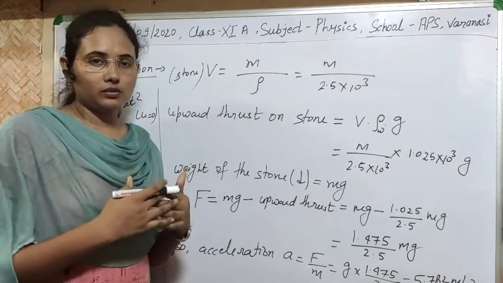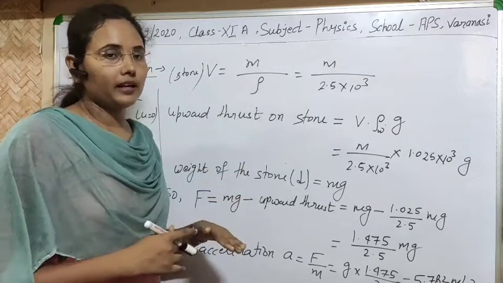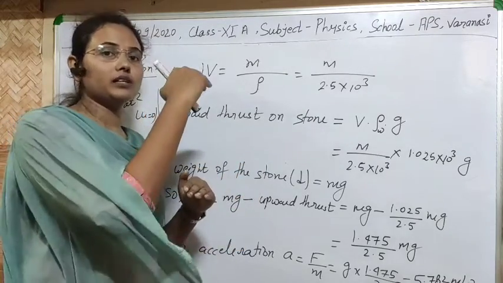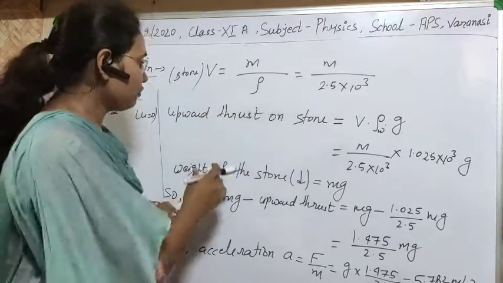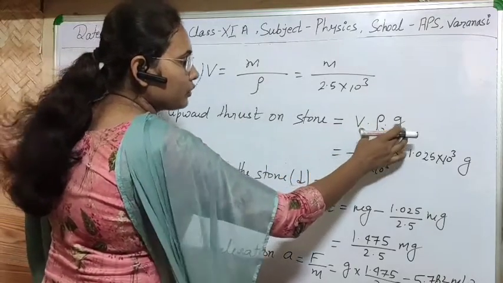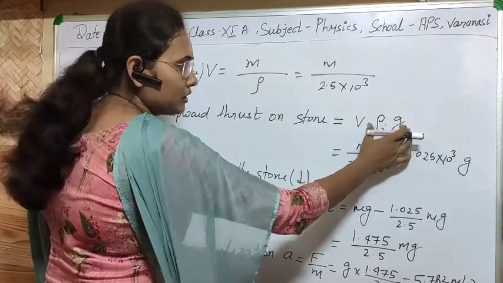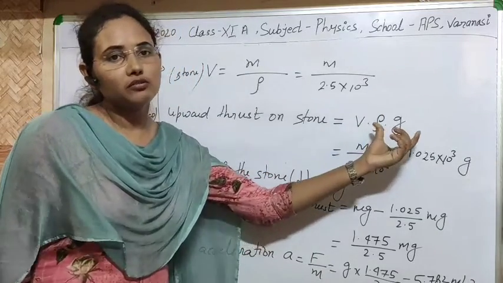First is the weight of the body acting downward, and second is the upthrust by the liquid in the upward direction. So what will be the upward thrust on the stone? That will be V into rho into g, meaning the weight of the water displaced.